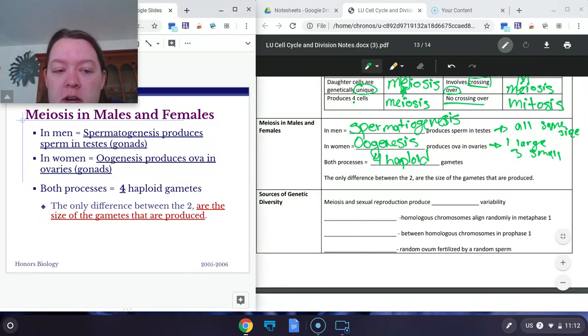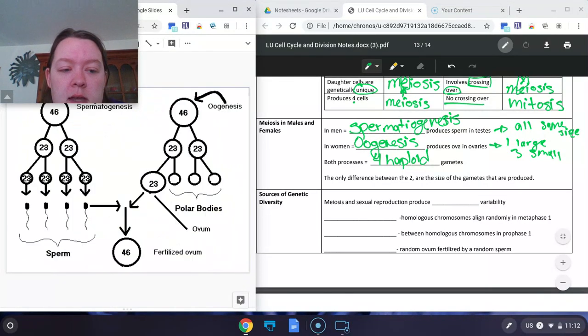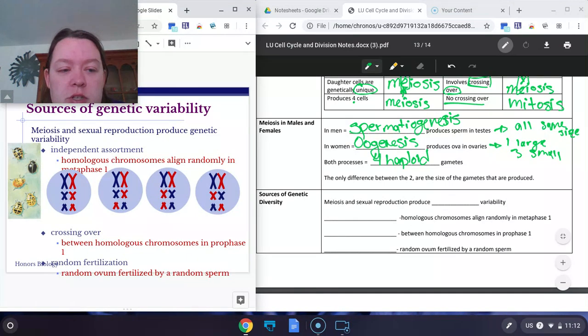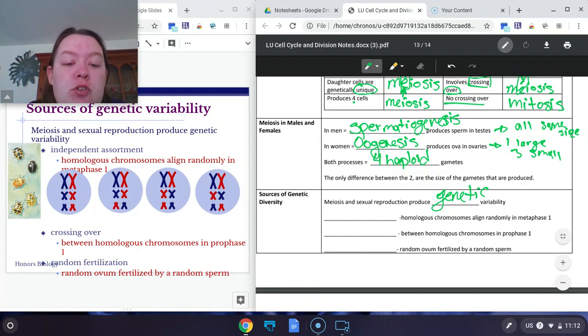Now we're going to just finalize with some of the sources for genetic diversity. So meiosis itself and sexual reproduction produce genetic variability or diversity. The first way that this happens is through independent assortment.